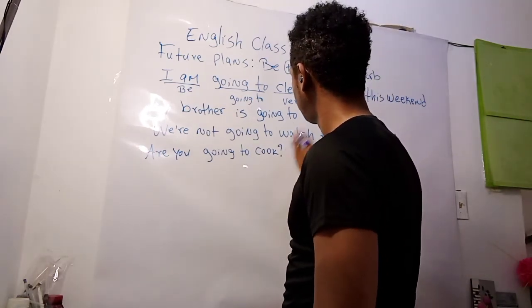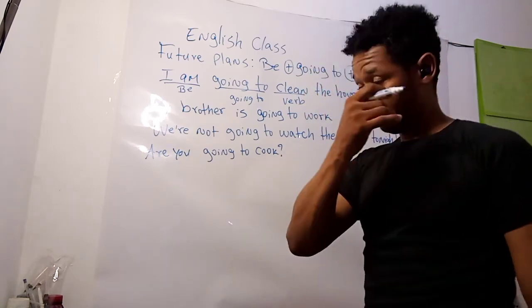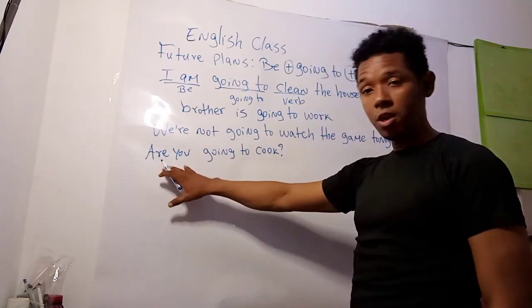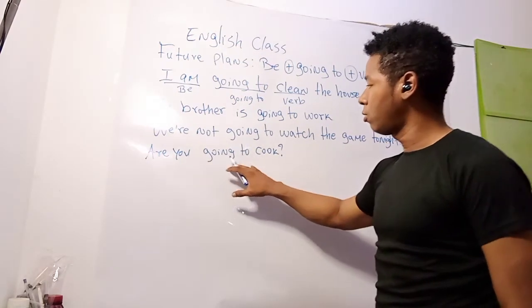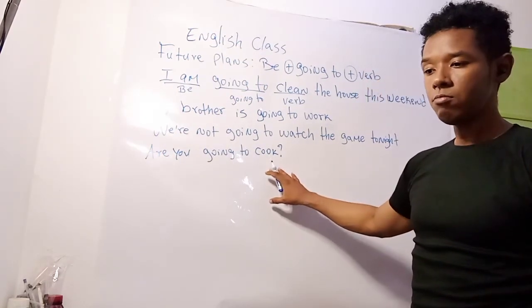Are you going to cook? That's okay. The verb be in question form, going to, and another action.